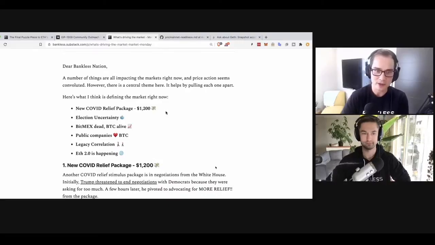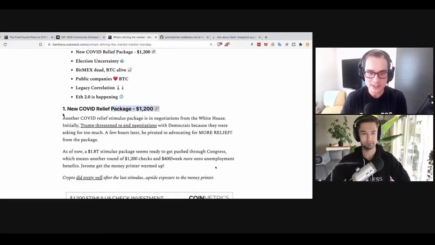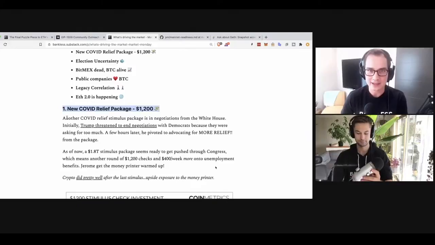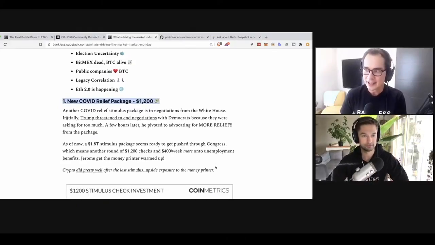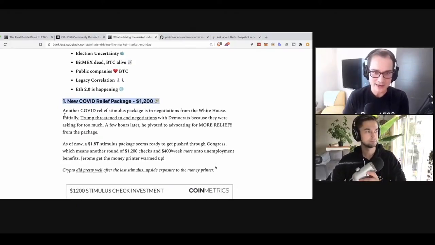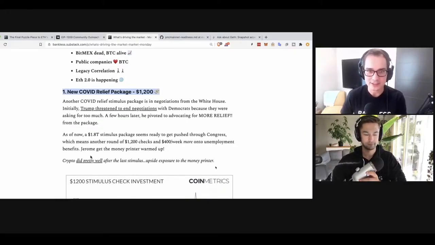Other governments are similar. Can we talk about this first one, which is the new COVID relief package? So for folks that have been outside of US politics anyway, what is that and why is it important to the story here?